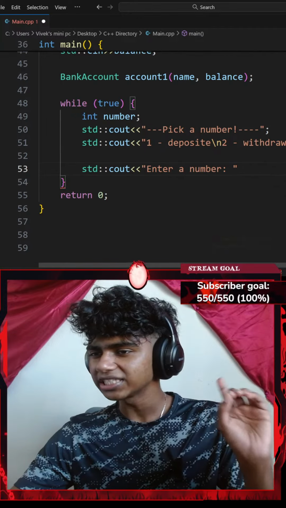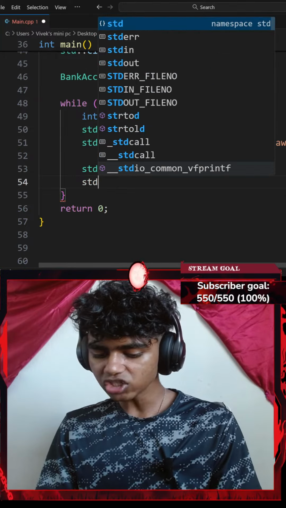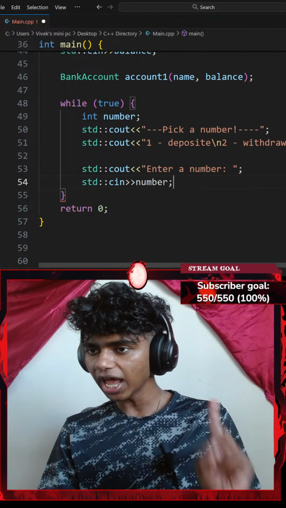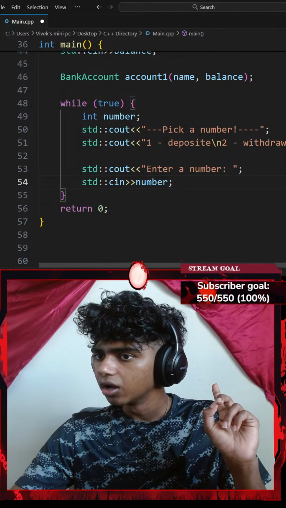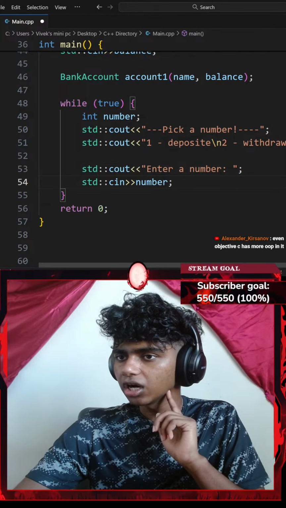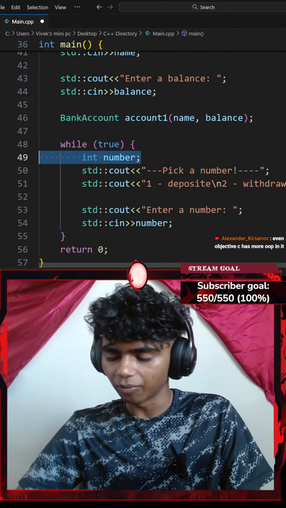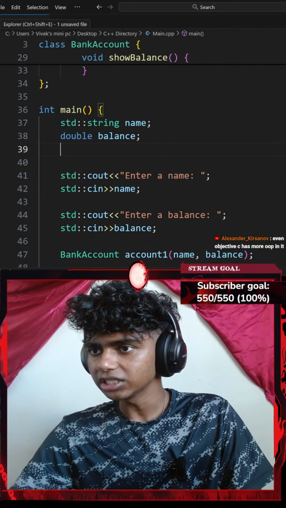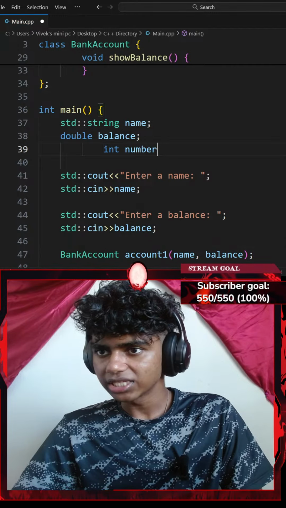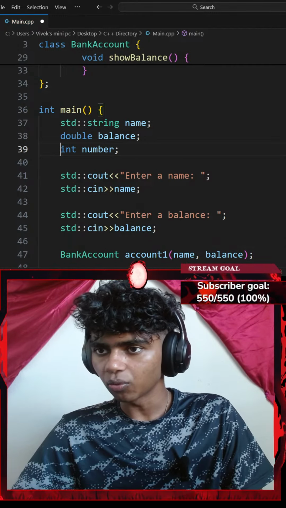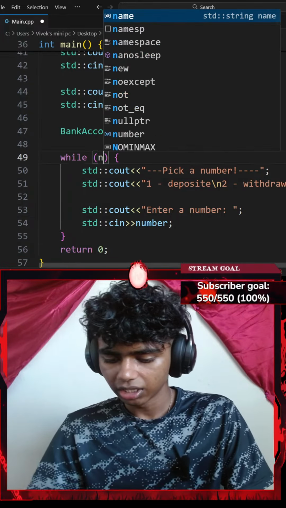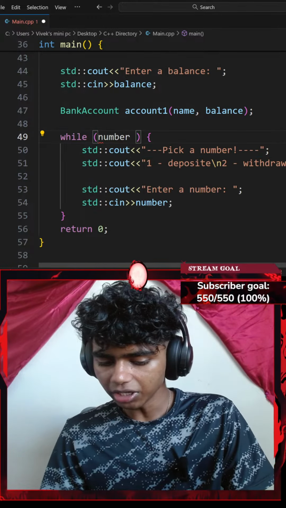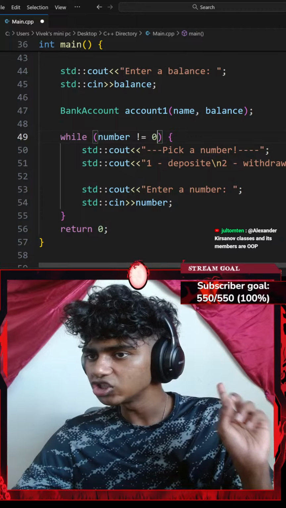Okay, so I'll go with a standard console output of enter a number. And then let's add a standard console input with an extraction operator. I want to extract my number variable, ending with a semicolon. Okay, I think I should actually get my number variable outside my loop, like right here. I think this would make more sense. And now instead of going with a while true loop, I could go with while my number variable is not equal to 0. While my number is not equal to 0, I'm going to do all this.